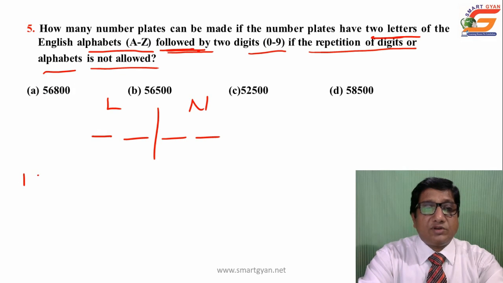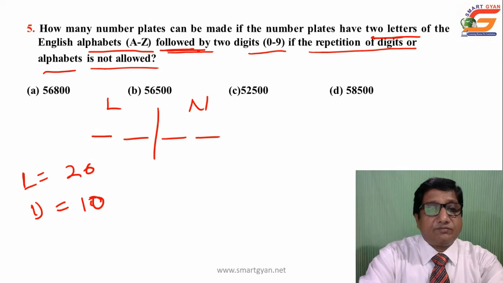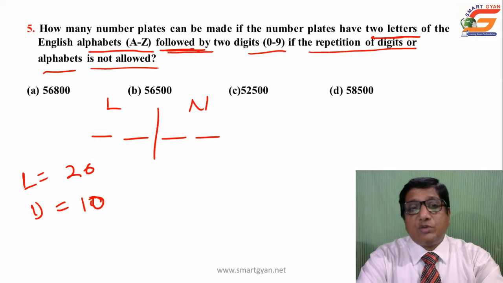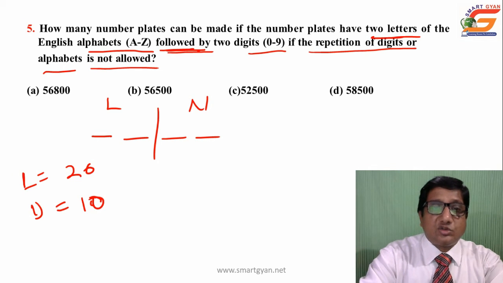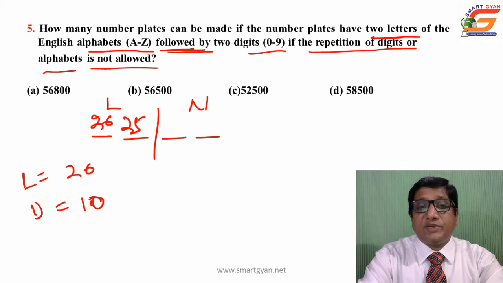How many letters are there in English alphabet? Total number of letters are 26 and total number of digits, that is 10. And question given 2 letters without repetition, means the letters will not be repeated. So in the first place we can select any one out of 26, that is 26 ways. Second place 25. Why? Because repetition is not allowed.